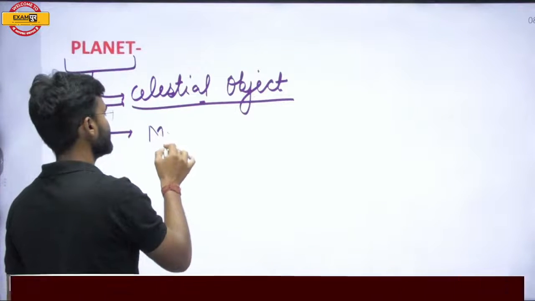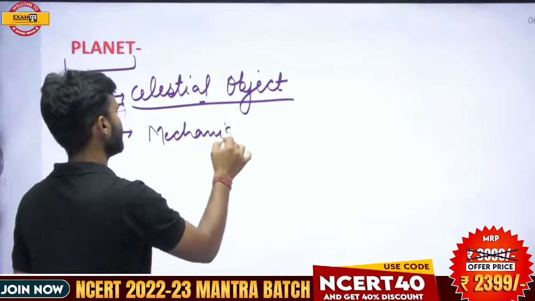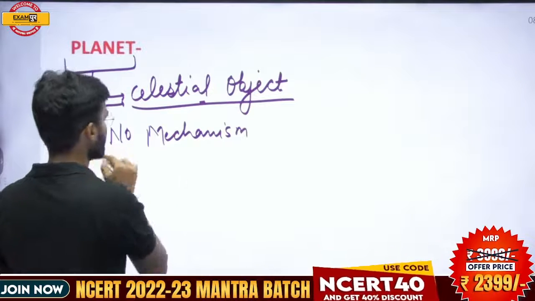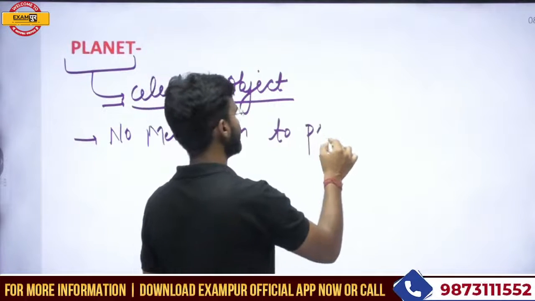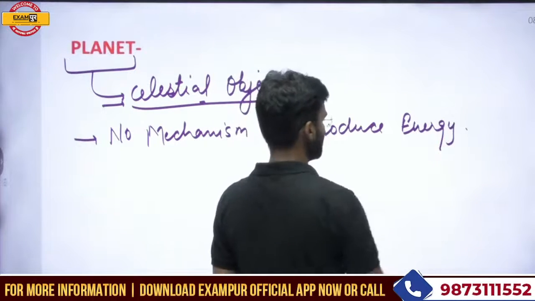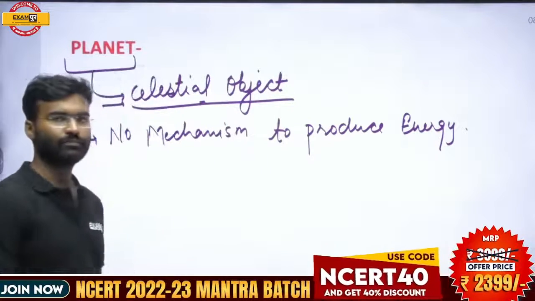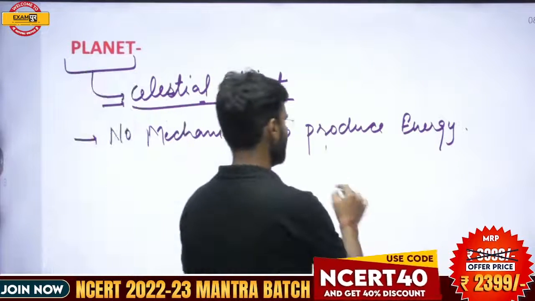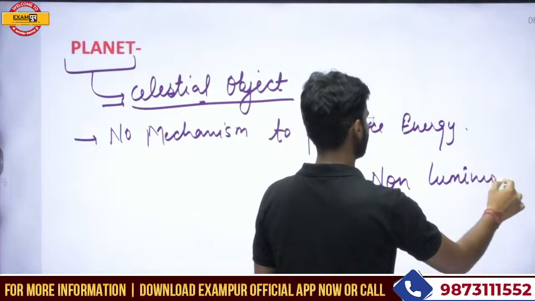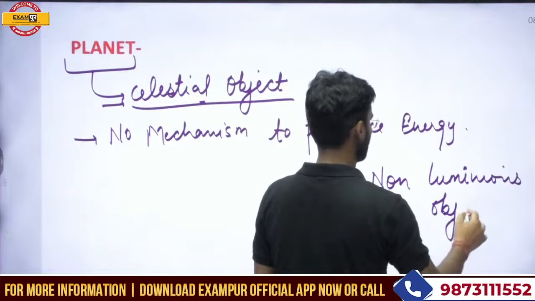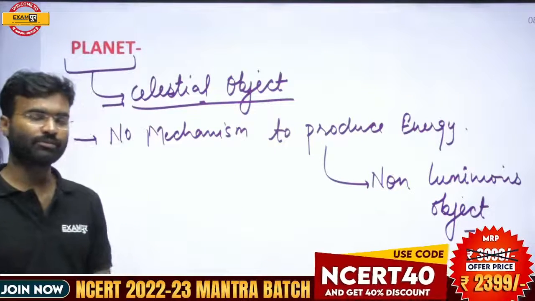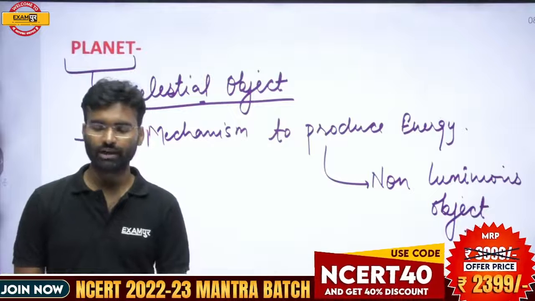It does not have any mechanism to produce energy, and that is why planets are considered non-luminous objects. They don't have any mechanism for energy production.